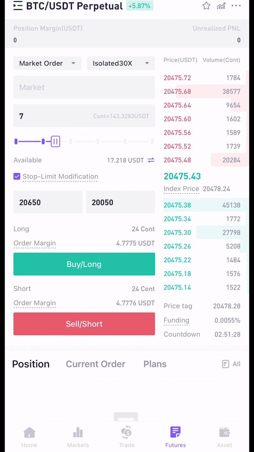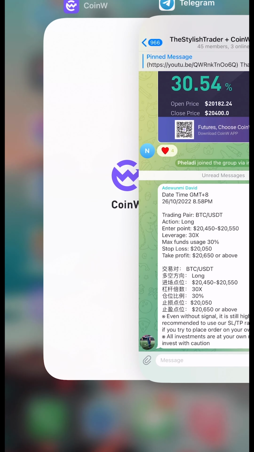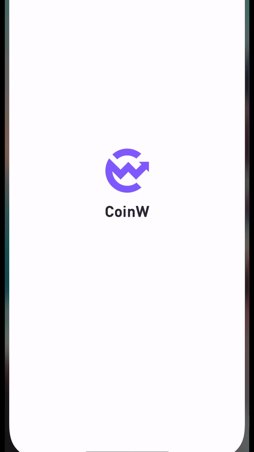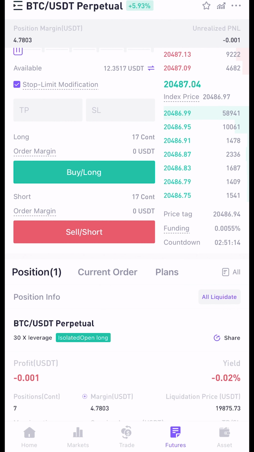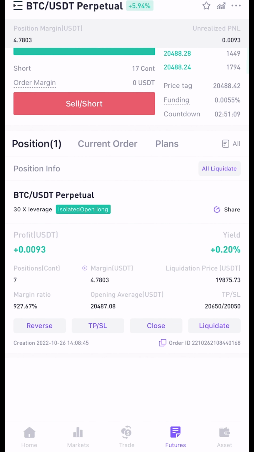The next thing you want to do is check the action. If it's long, it means buy, and if it's short, it means sell. So I'm going to go back here and click on buy. As you can see, I've entered the position. This is where I can actually see the trade that I entered. If it's green, you are making profit, and obviously if it's red, you are losing the trade.